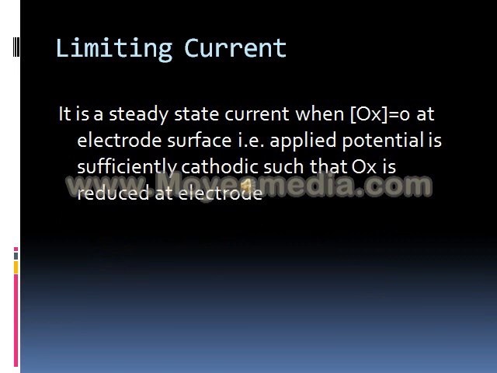The limiting current, as seen in the graph earlier, is a steady state current at the electrode surface. That is, when the applied potential is sufficiently cathodic, such that OX is reduced at the electrode.